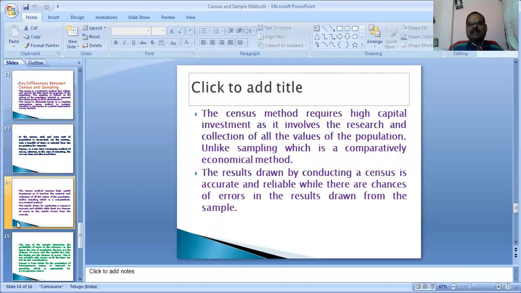The census method requires high capital investment as it involves the research and collection of all the values of the population.